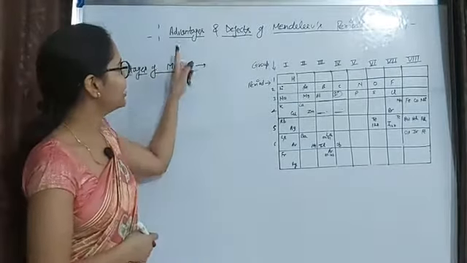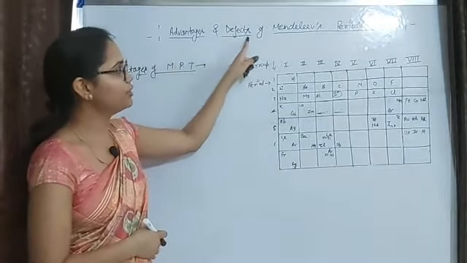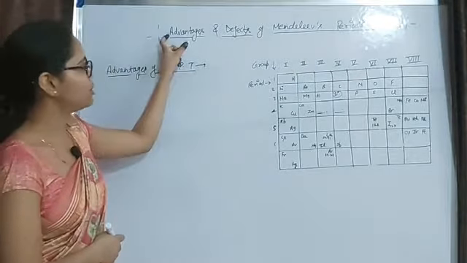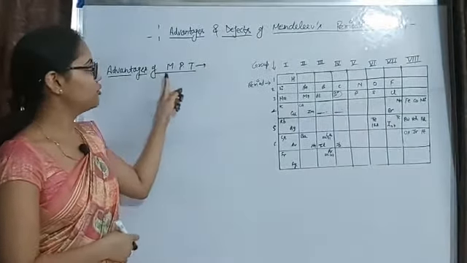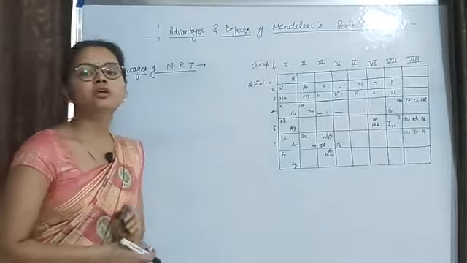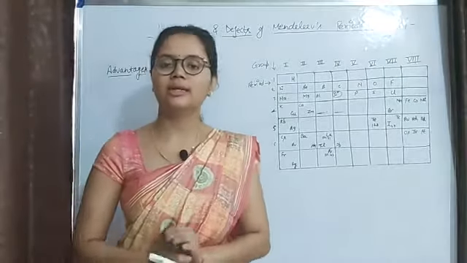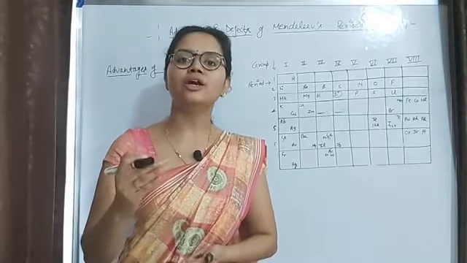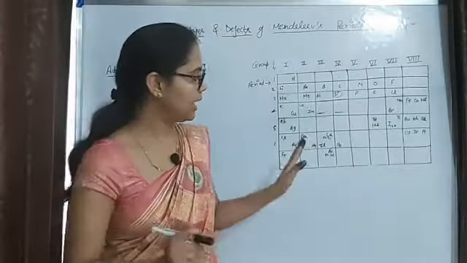Our today's topic is advantages and defects of Mendeleev's periodic table. Okay, so let's start the class with the positive thing: advantages of Mendeleev's periodic table. So as we discussed yesterday, Mendeleev arranged the elements in increasing order of atomic masses like this.